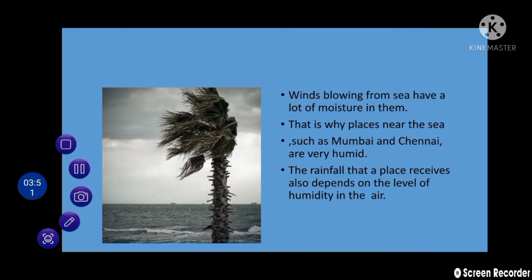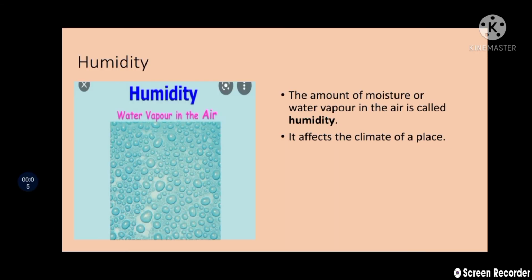Now students, let's start with the next concept, that is humidity. So what is humidity? The amount of moisture or water vapor in the air is called humidity. Students, humidity also affects the climate of a place.